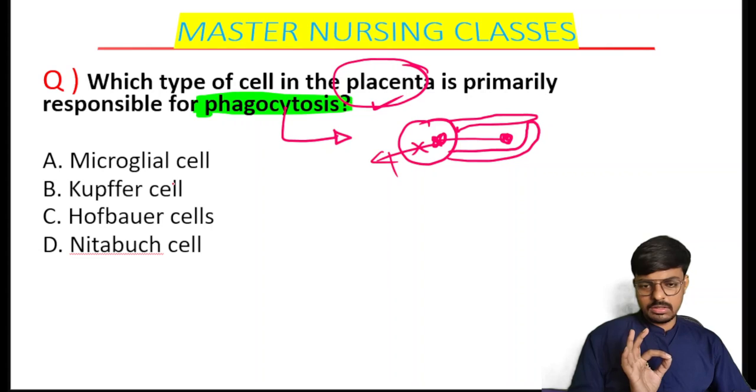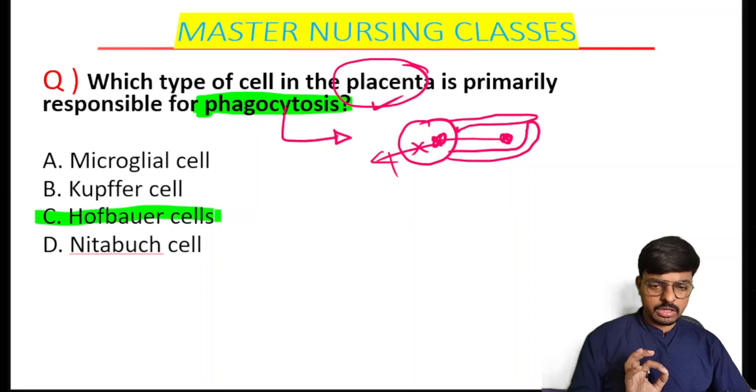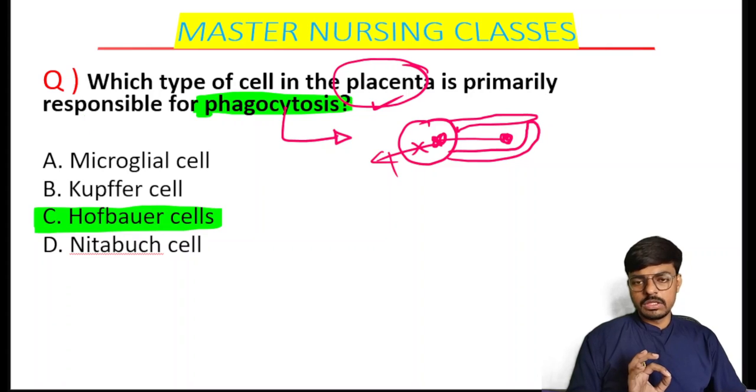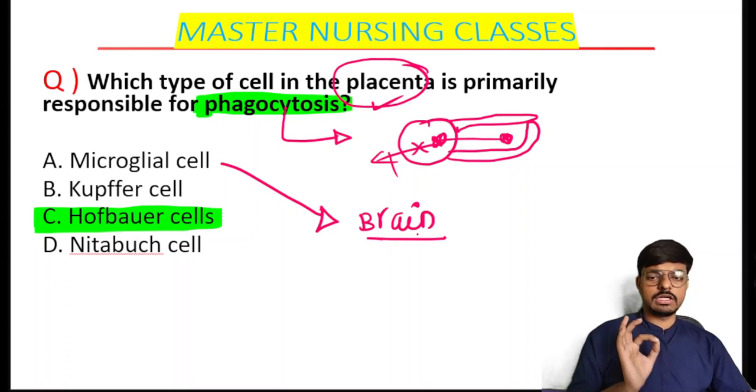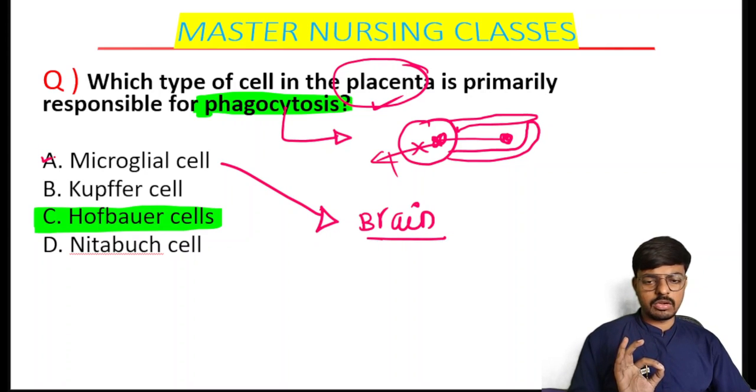Very nice of you all. Few of you have already answered Hofbauer cells. Hofbauer cells are the correct answer. Option C is the correct answer for this question. Microglial cells act as phagocytic cells in the brain. In the brain, the phagocytic cells we have are the microglial cells.